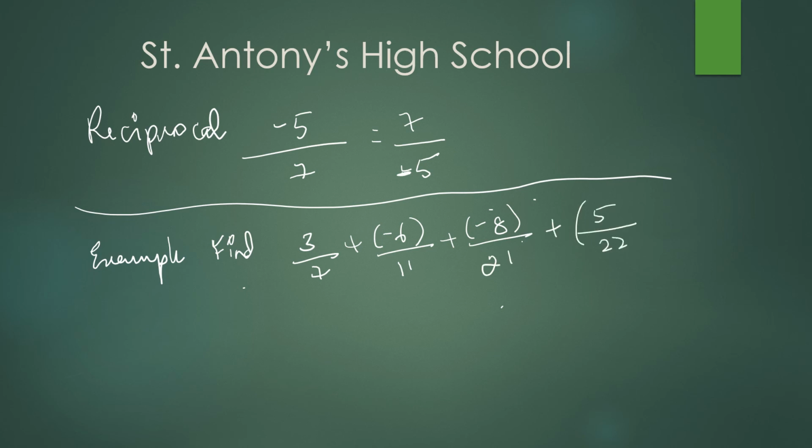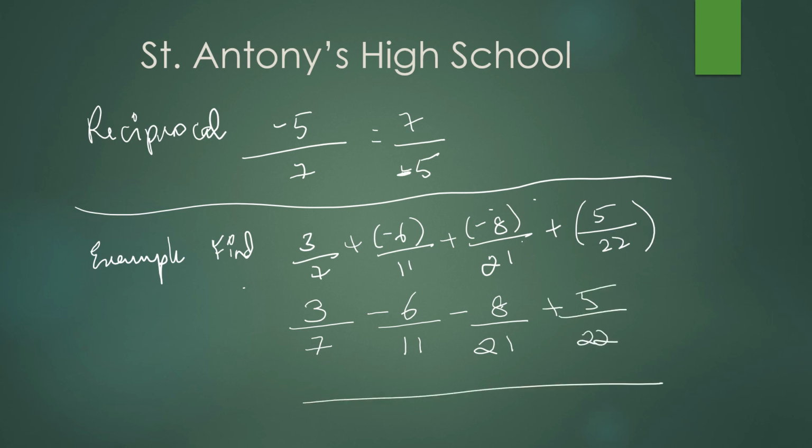Now remove the brackets by multiplying the signs: 3 by 7 minus 6 by 11 minus 8 by 21 plus 5 by 22. Take the LCM. You are getting 462.